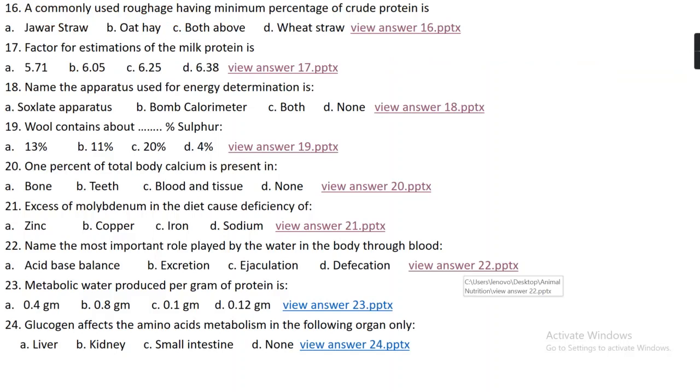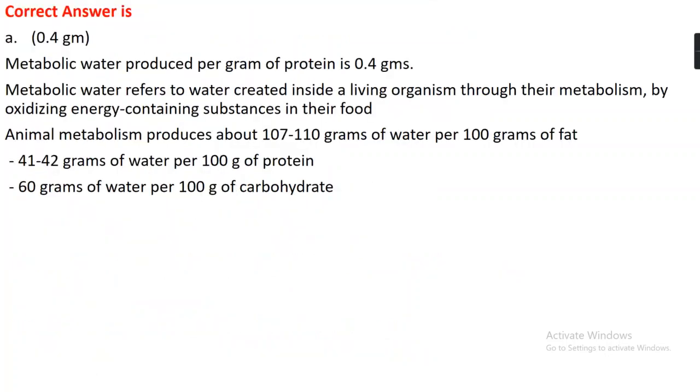Question number 23. Metabolic water produced per gram of protein is option A 0.4 gram, option B 0.8 gram, option C 0.1 gram, or option D 0.12 gram. The right answer is option A, that is 0.4 gram. Metabolic water produced per gram of protein is 0.4 gram.